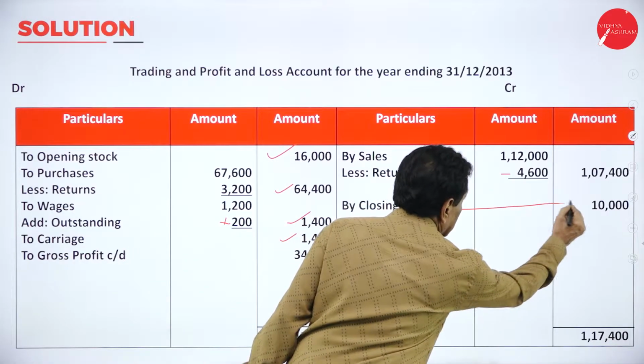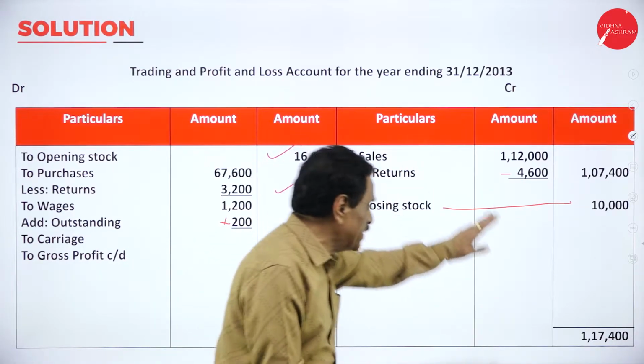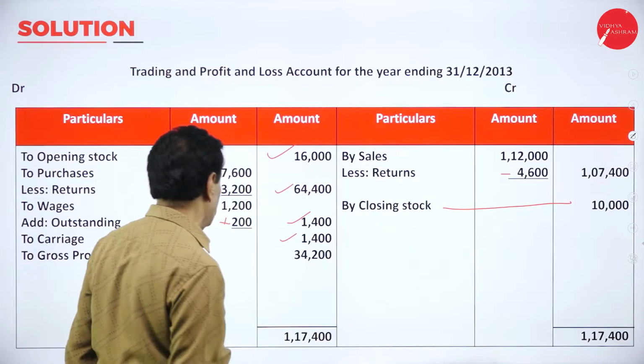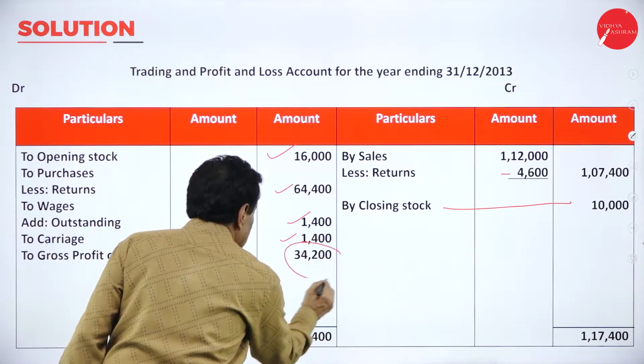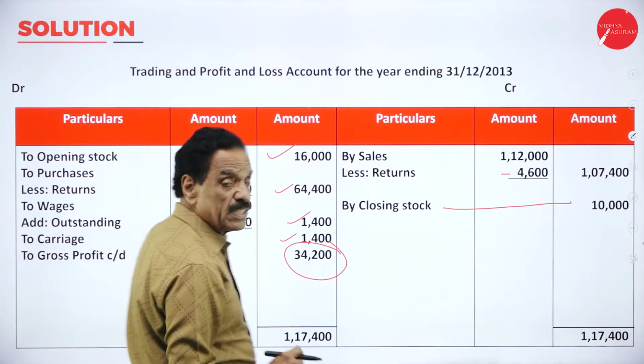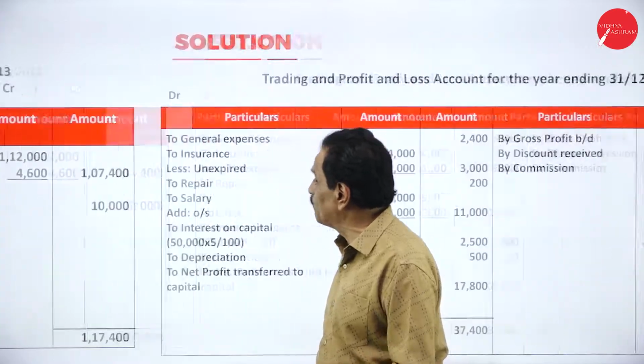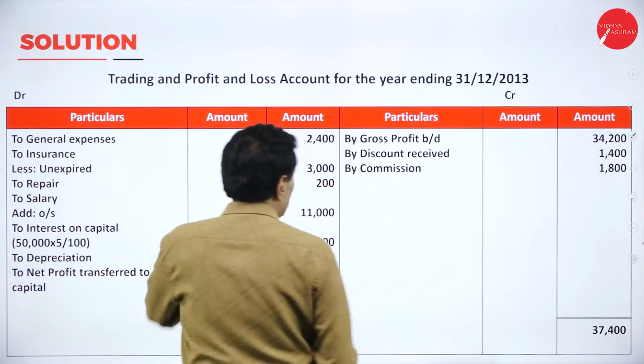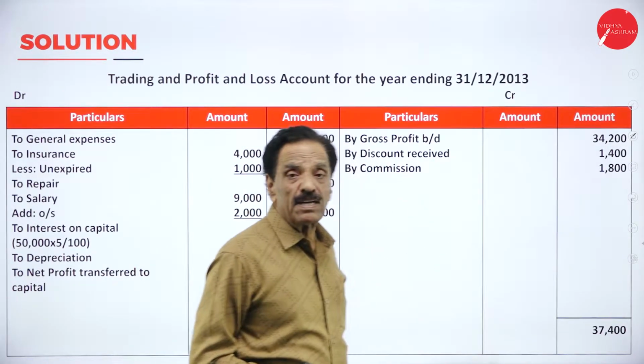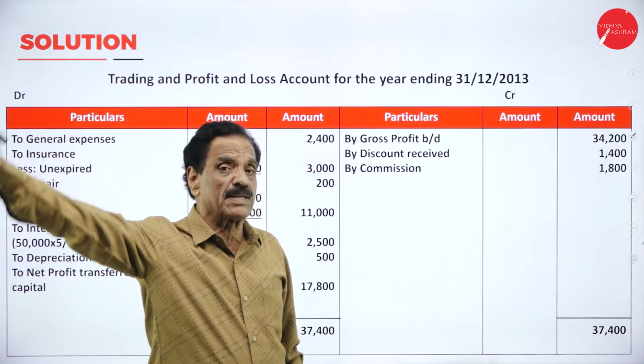The unsold stock is 10,000. If you add the credit side, it is 1,17,400. If we deduct, the difference is 34,200, which is the gross profit, which has been transferred to the profit and loss account. In your profit and loss account, by gross profit brought down 34,200 taken from the trading account.